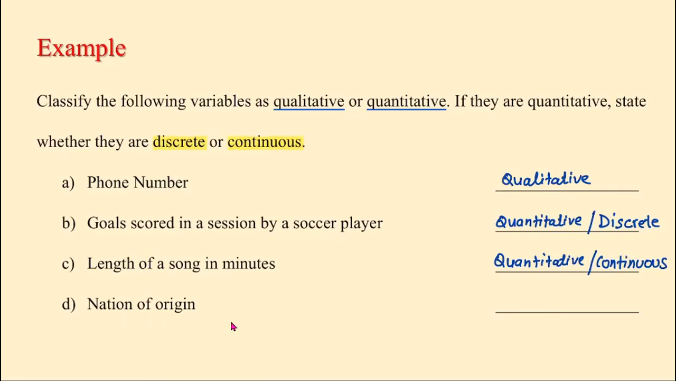The last one, nation of origin, it will just be a name. So that is qualitative. Okay, so in this example, we learned how to classify the given variables as qualitative and quantitative. And if they are quantitative, we also learned how to identify them as discrete or continuous. Okay, let's move on to the next one.